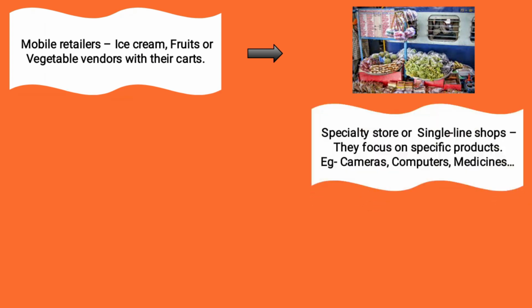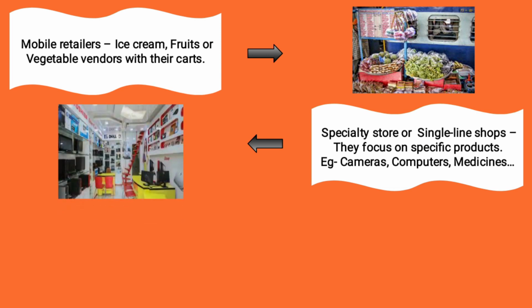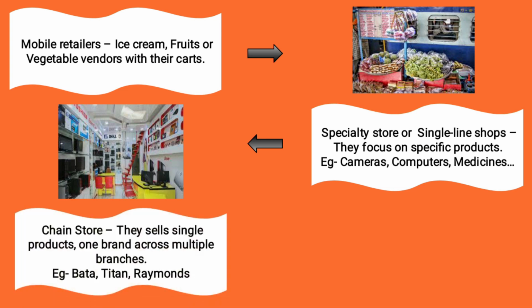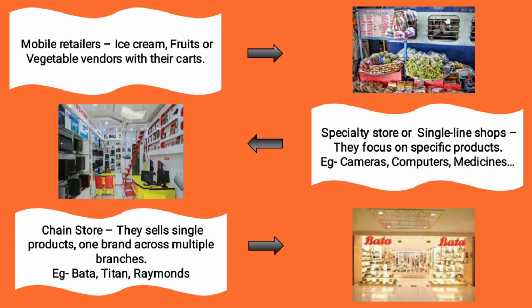And next is the specialty store or single line shop, which means a particular product will be sold there. For example, cameras, laptops, mobile phones. These come under the specialty stores. And next is the chain store. This is a single product, but in varieties of branches. Here I have mentioned the Bata showroom. For example, we can take a Titan watch showroom. You can purchase Titan watches in different branches of the city.